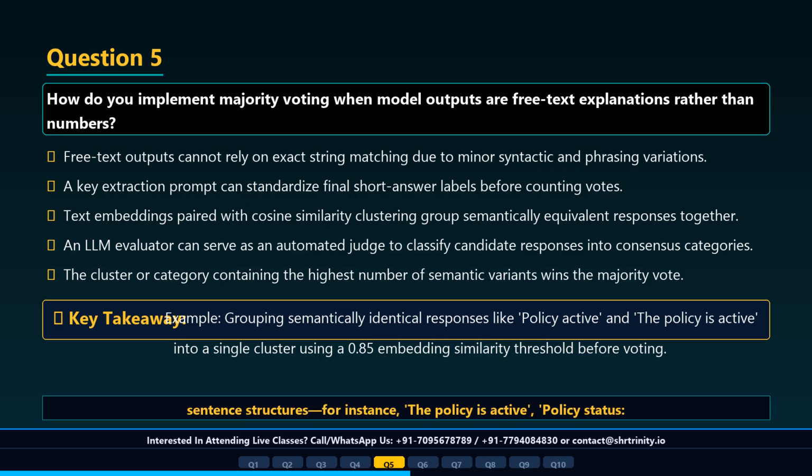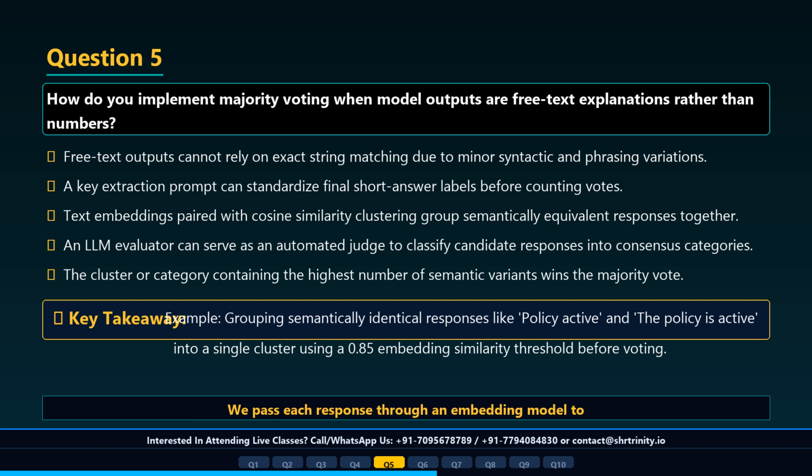Unlike simple math where answers are raw numbers like 42 foot, text answers might say "the policy is active," "policy active," or "it is active." Embedding cosine similarity or an LLM-based grouping step aggregates these into a single vote category. For example, using embedding clustering, threshold 0.85, to group free text responses into 2 primary clusters before applying majority count.